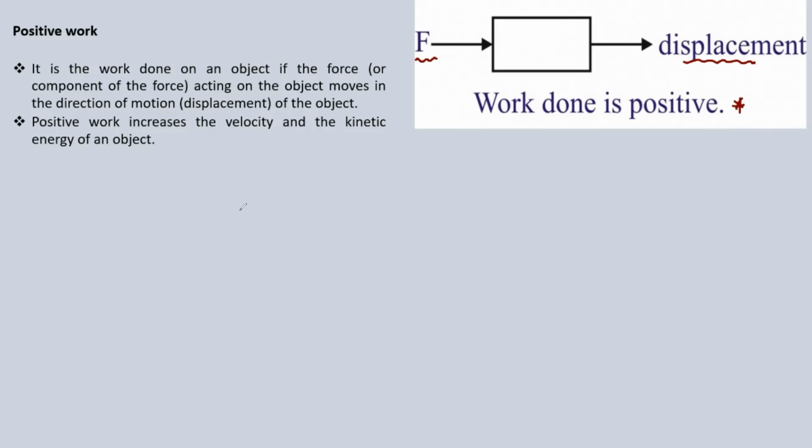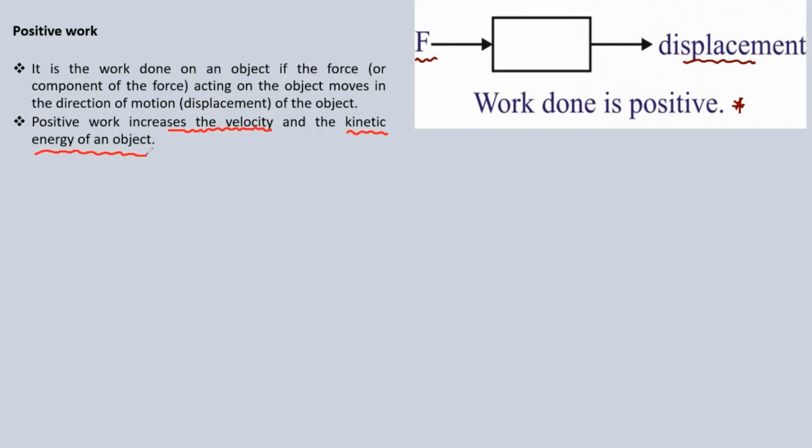I need you to also understand this. When the force and the displacement are acting in the same direction and the work done is positive, then it means that the positive work increases the velocity of an object, and consequently, it increases the kinetic energy of an object.